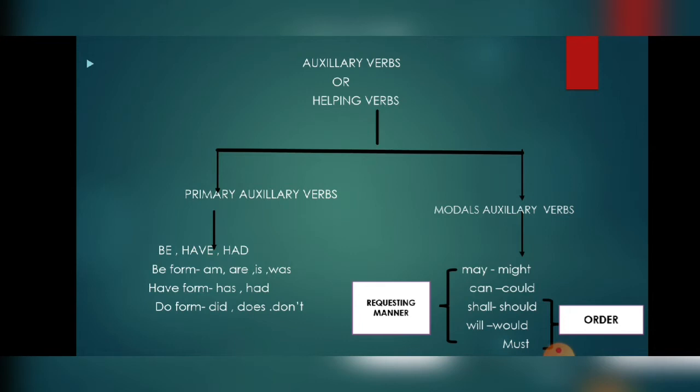Second, when we are talking about modals, they are may, might, can, could, shall, should, will, would, must. These are the modals. When we are requesting someone, then we use may, might, can, could, will, would. But when we have to give some order to someone, then we use shall, should and must, to give someone an order.